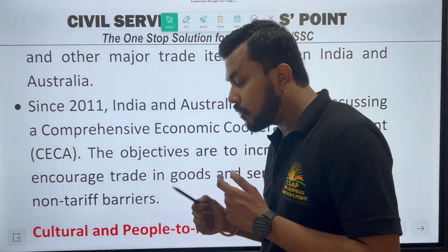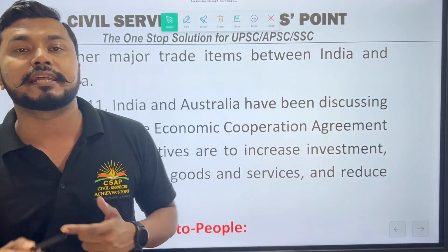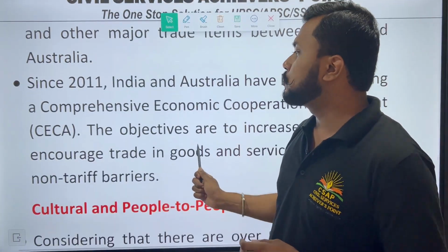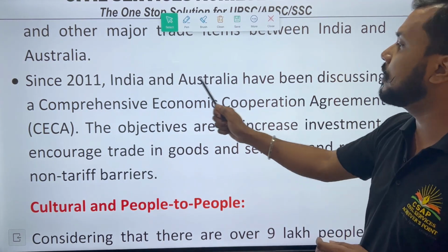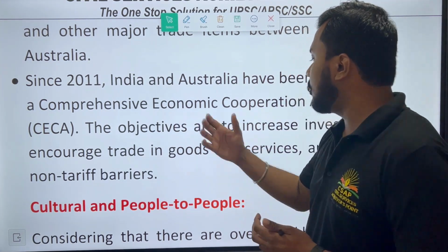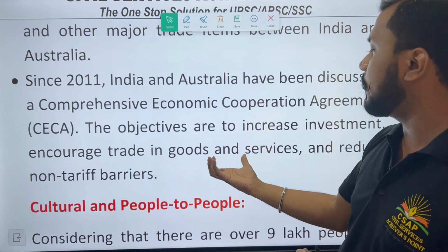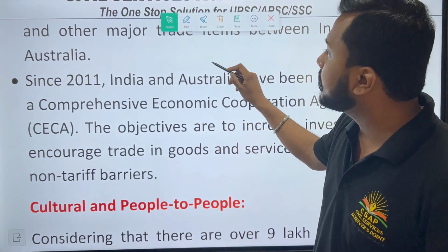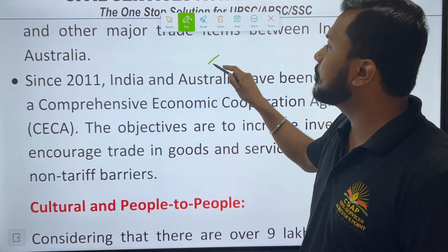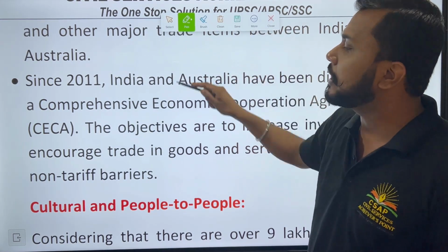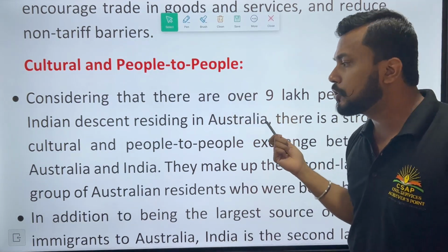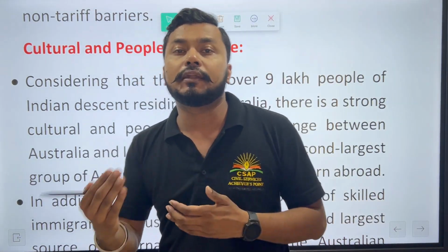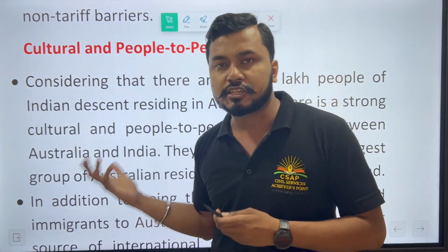Then coal, iron ore, gold, copper, tourist and education services, agriculture, goods, machinery and other major trade items between India and Australia are one of the rampant mechanisms through which we are directly promoting some of the business in this particular country. Since 2011, India and Australia have been discussing a comprehensive economic cooperation agreement, and the objectives are to increase investment, encourage trade in goods and services, and reduce non-tariff barriers. So this is an important aspect when we talk about trade as well as relations between India and Australia. Then culture and people to people. As I know, today Punjabi is slowly becoming the most spoken language in Australia. About culture, we also have relations.